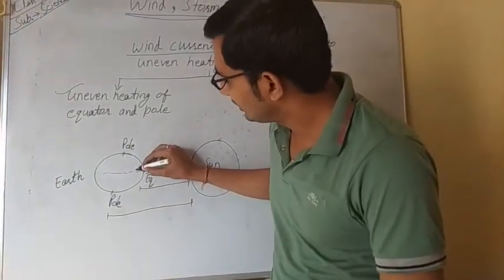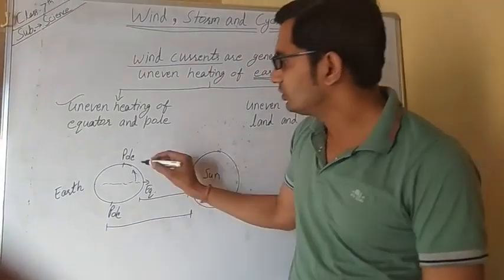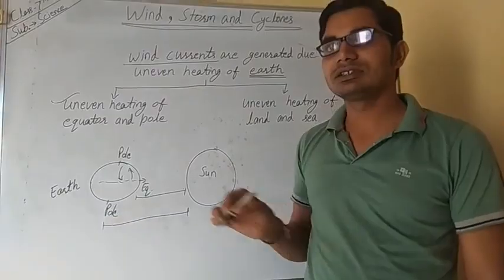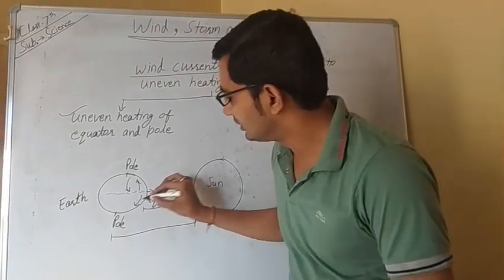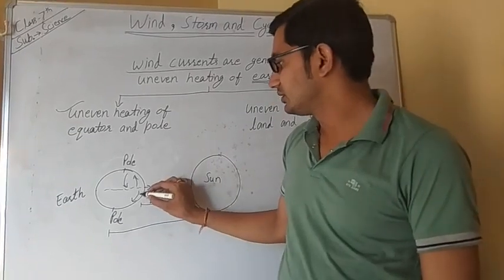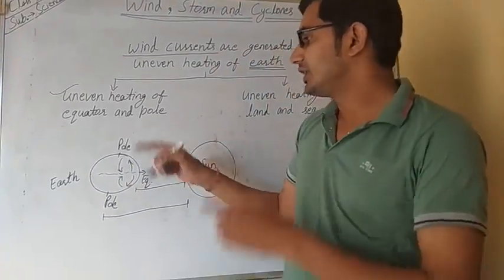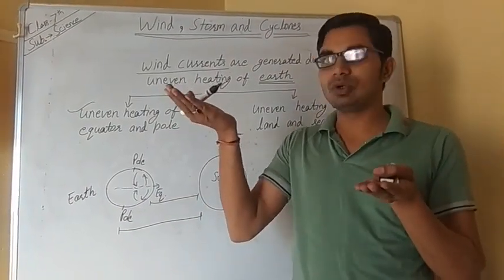So due to the heat of the sun, the air near the equator gets heated, and we know that heated air rises upward. So the cool air from the polar regions sinks downward, on either side. It is a continuous movement. This is the equator, this is the pole.